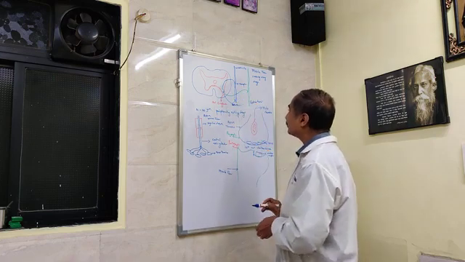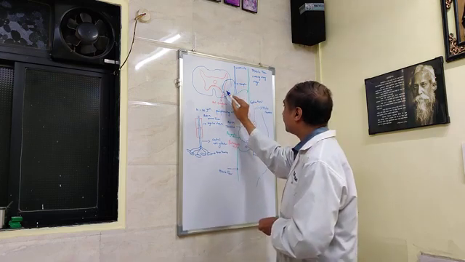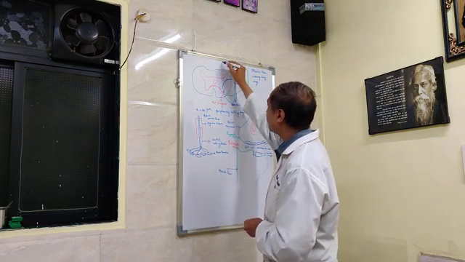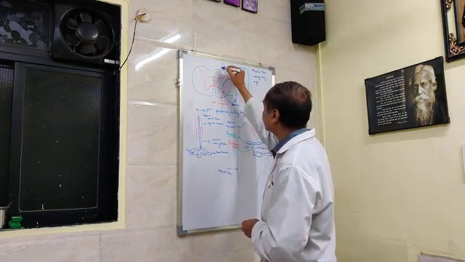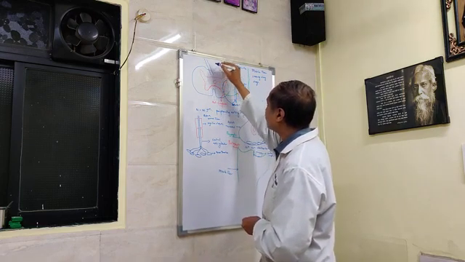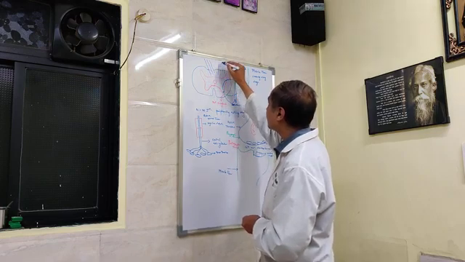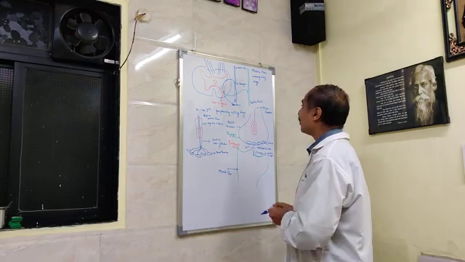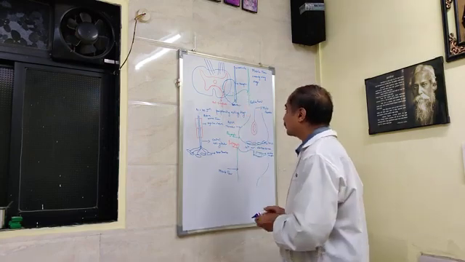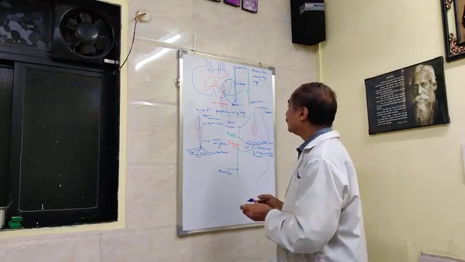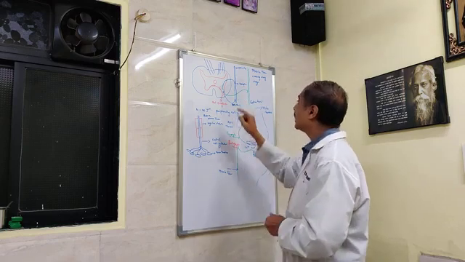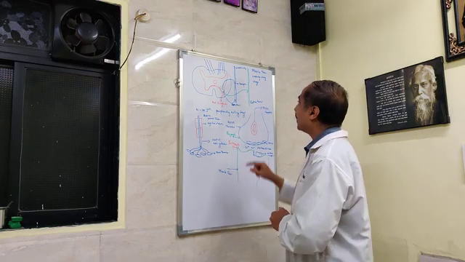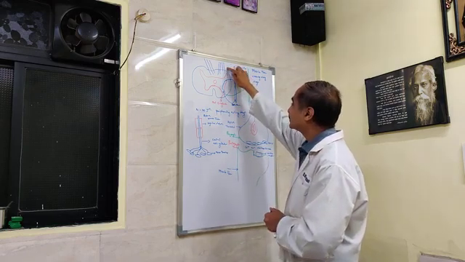It is a sequence of events, because the gamma motor neuron is under the influence of the supraspinal fibers, that is the pyramidal and extrapyramidal tracts, which influence the function of the alpha and gamma motor neurons. There is continuous control of gamma motor neuron activity by input from the higher center.